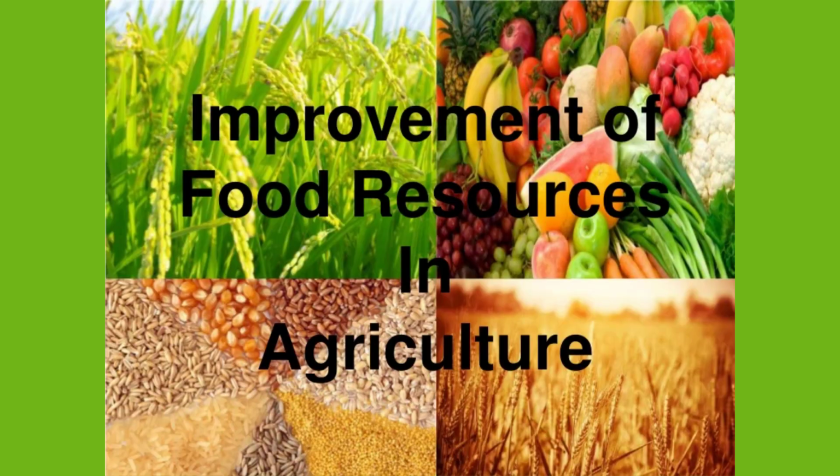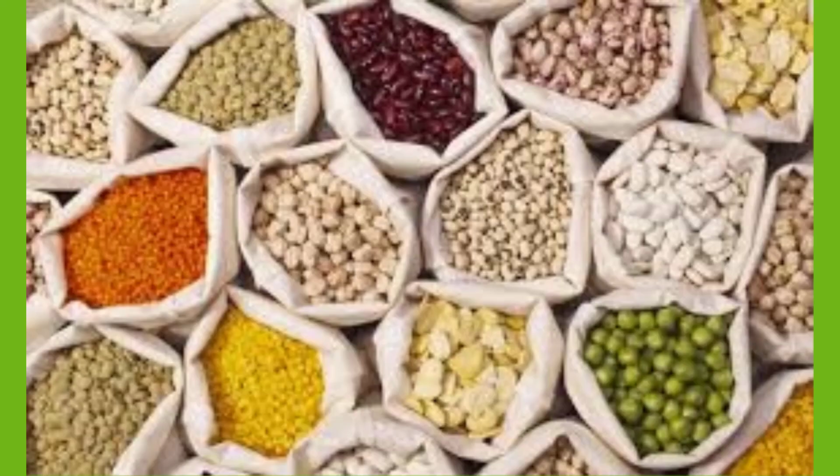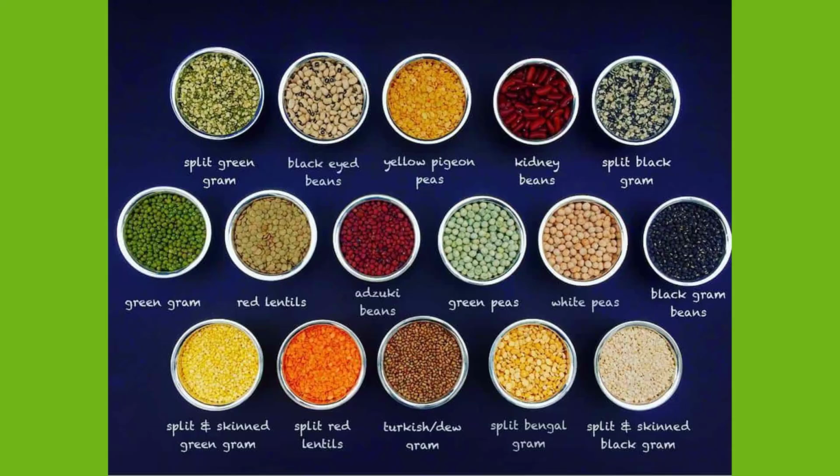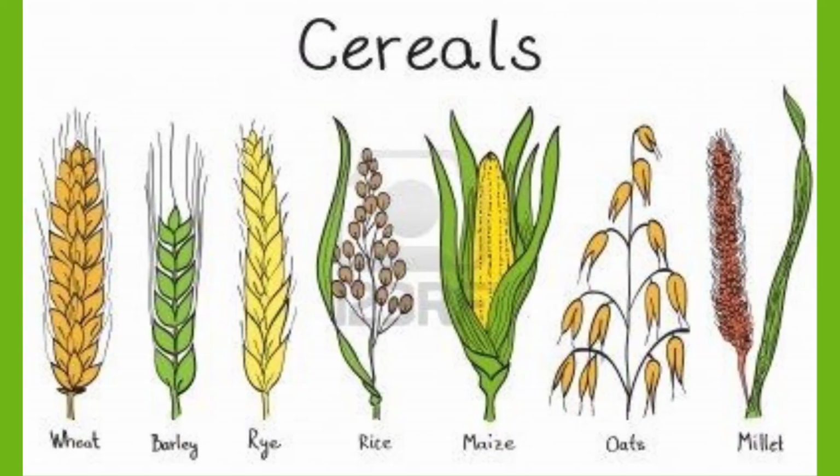First of all, we will talk about crops, that is types of crops. Crops are cultivated by human beings for their own benefits. The important types of crops are cereal crops, pulses, oil seeds, vegetables, spices, fruits, and fodder crops. Let's talk about cereal crops. Cereal crops are cultivated to provide daily energy requirement.